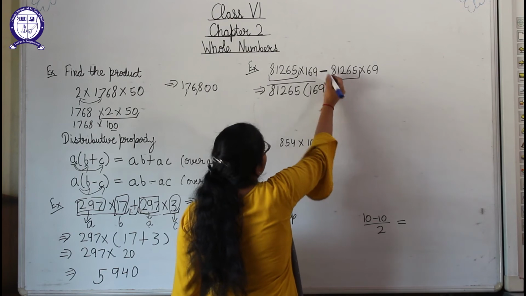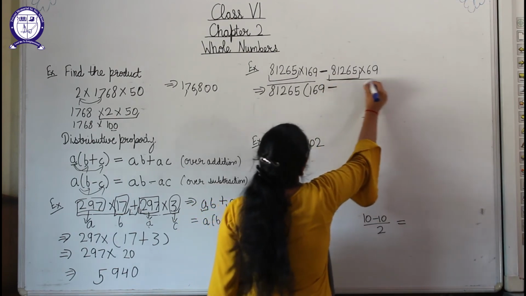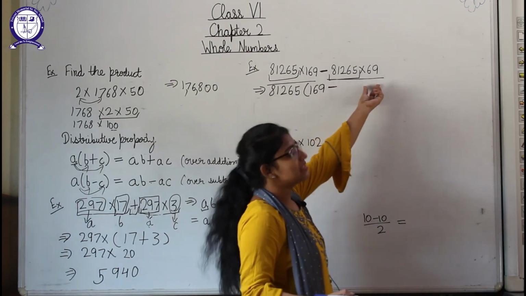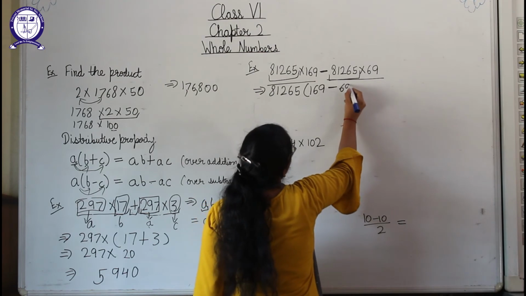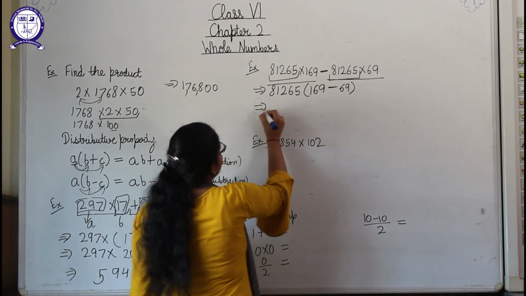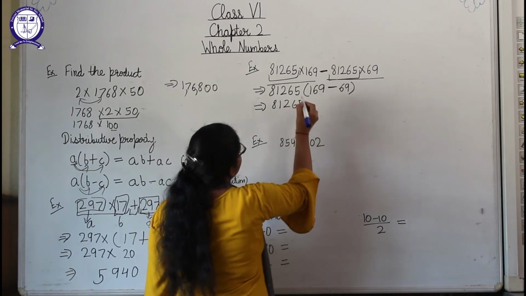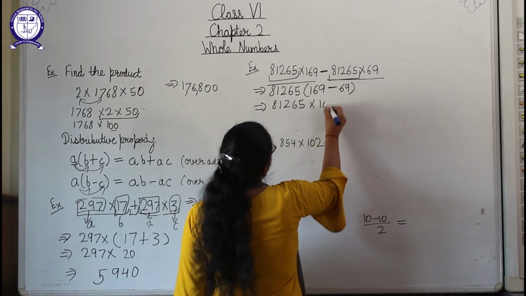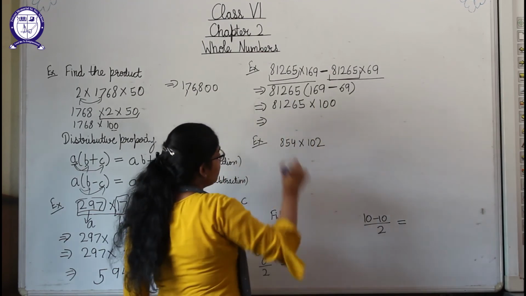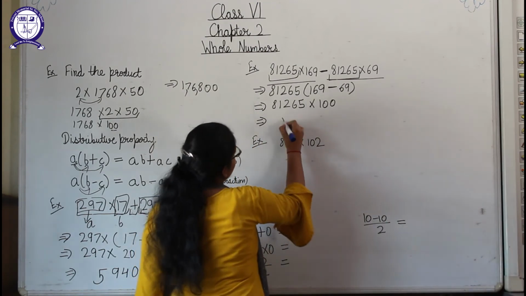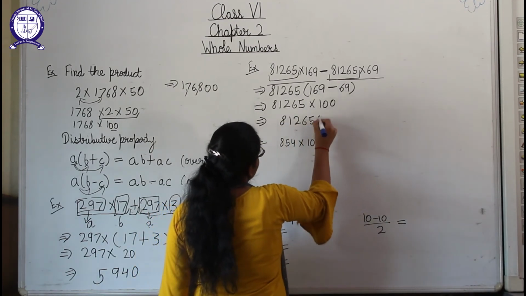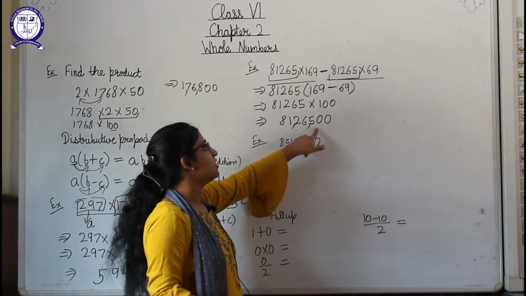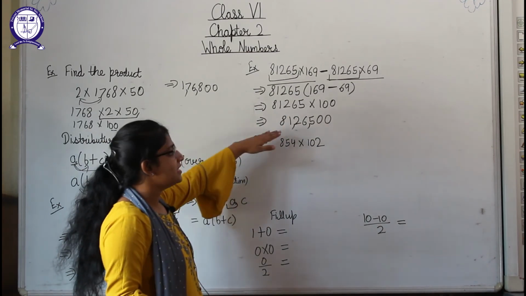What is the sign in between? Minus sign. And from these two, if we have taken 81,265 as common, what is left? 69 is left. So we will write 69 here in the bracket. Now what do we have to do? We have to solve the bracket part. So 169 minus 69, we will be getting 100. Okay. Now when we multiply 81,265 with 100, we will get 81,26,500. So that's very easy to simplify.